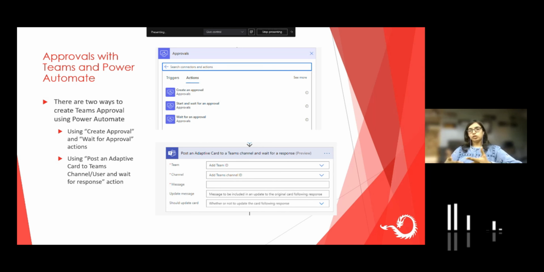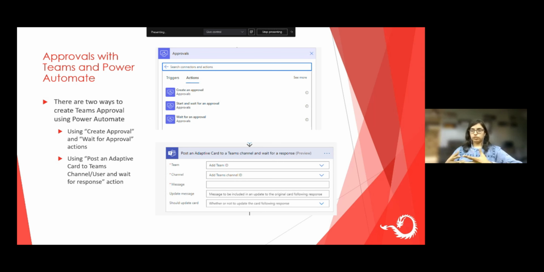So today we will do that via Teams. The approver will get a notification and also a UI inside Teams to provide their decision, like approve or reject. They can directly approve or reject from Teams, and then the process would go ahead.